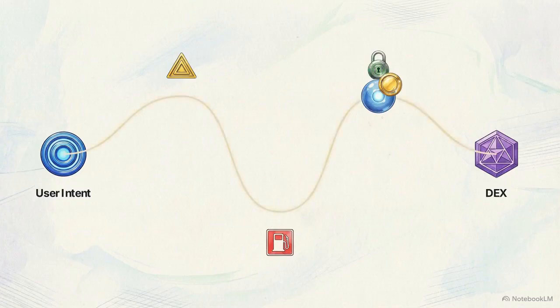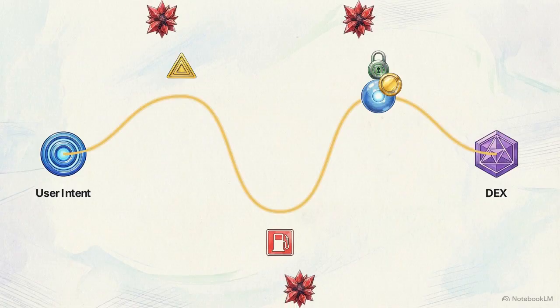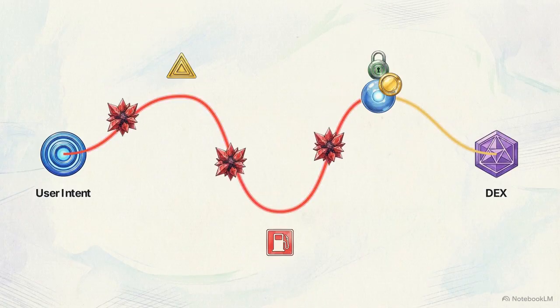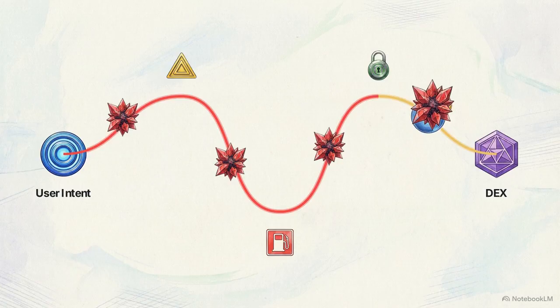Because you broadcast your exact route to the public network, your trade is highly vulnerable. Transactions routinely fail, or the trade is intercepted by MEV bots. MEV, or Maximal Extractable Value, refers to automated programs that spot your pending trade and front-run it, extracting your value before your transaction even settles.